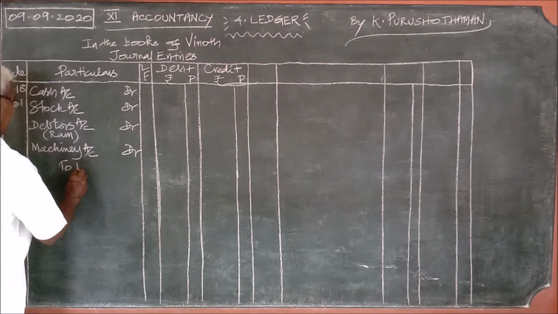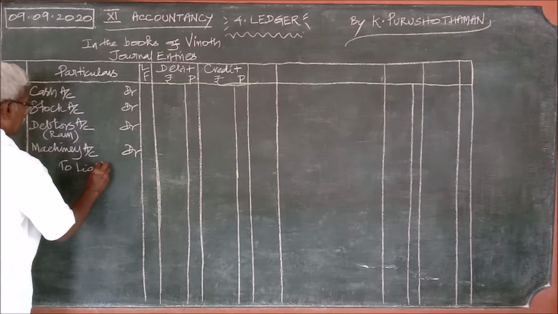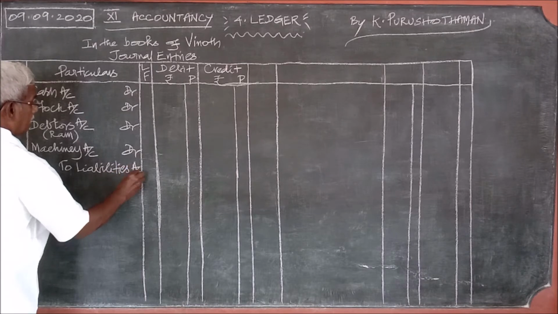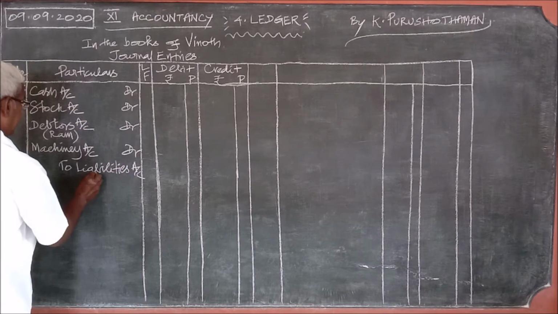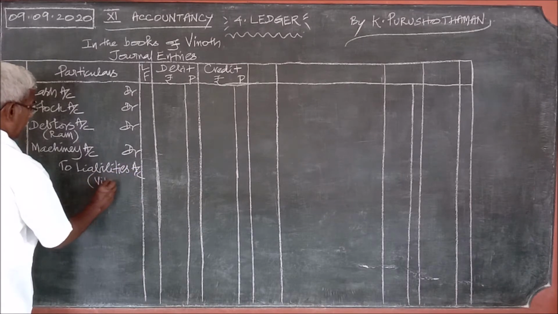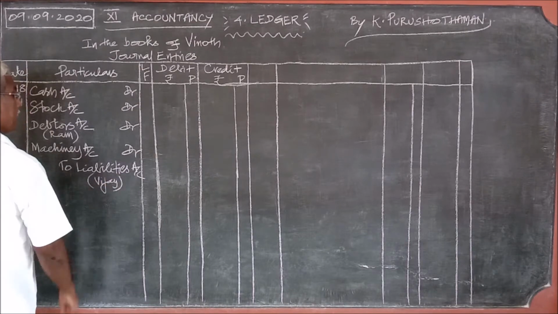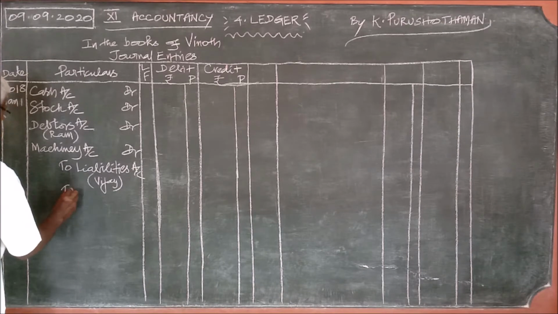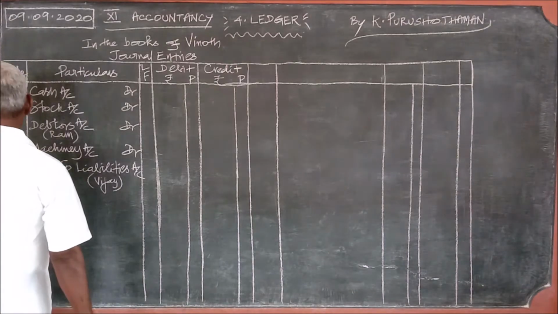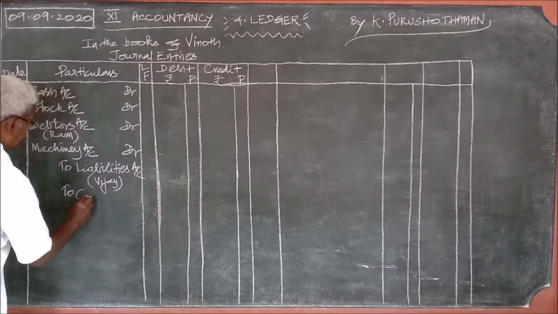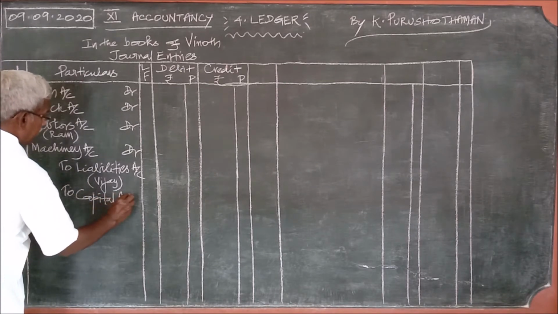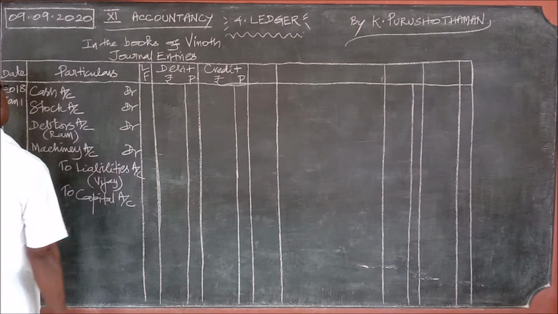Therefore, to liabilities account, within brackets, Vijay. Then the balancing figure will be the capital account.